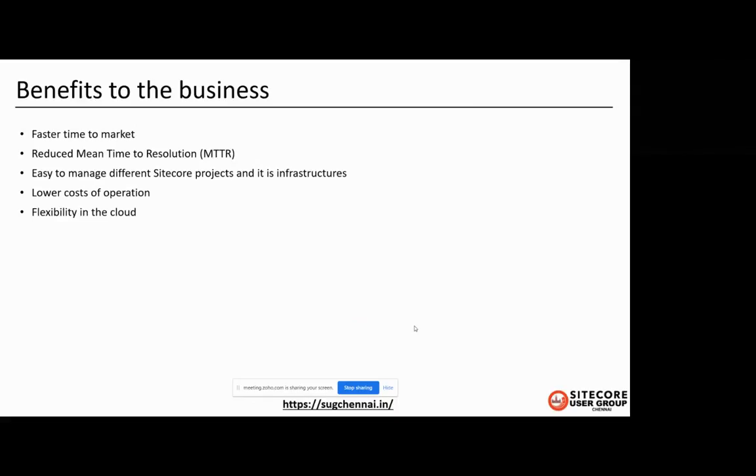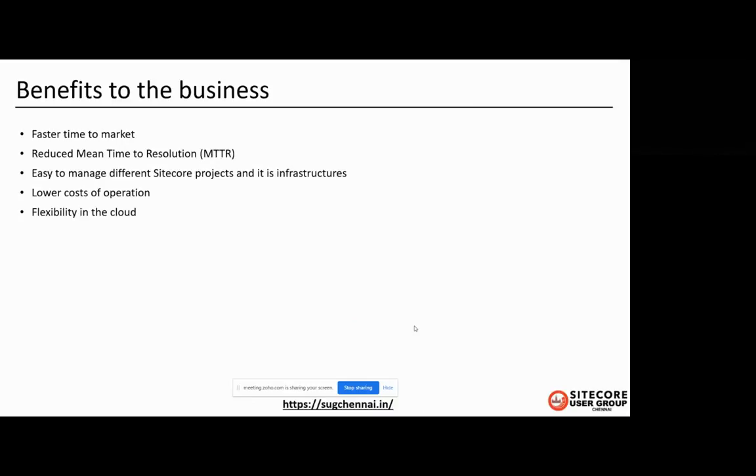Reduced mean time to resolution. Here, it supports quickly replicating production environments locally so they can work on fixing issues sooner. We can take the production image, and by executing a few commands, containers can be spun up with the full functioning system. Then easy to manage different Sitecore projects and their infrastructure. Here, switching between the projects can be done in a few commands. I'll show you how at the time of the demo.